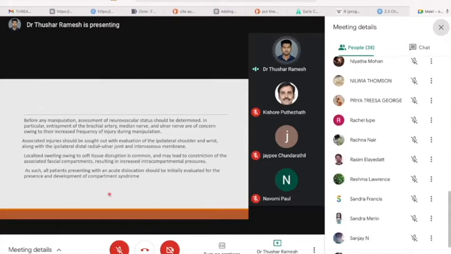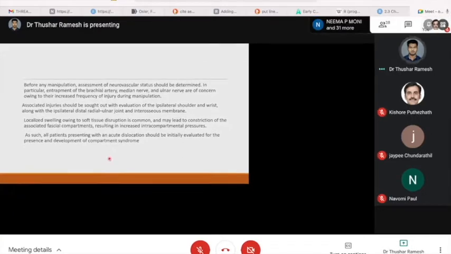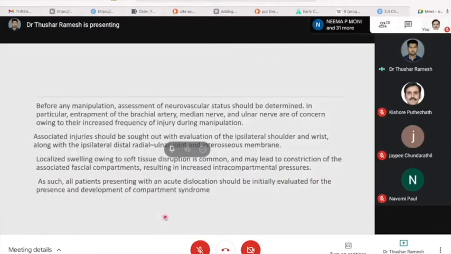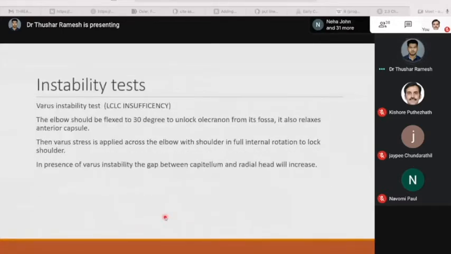Localized swelling owing to the soft tissue disruption is common and may lead to the constriction of the fascial compartments, resulting in increased intracompartmental pressure. All patients presenting with acute dislocation should initially be evaluated for the presence and development of compartment syndrome in future. Now let's see the instability tests for the elbow.